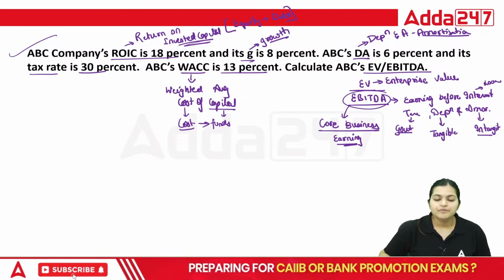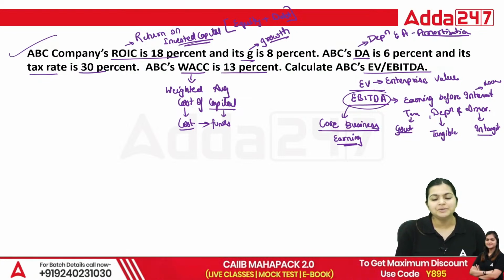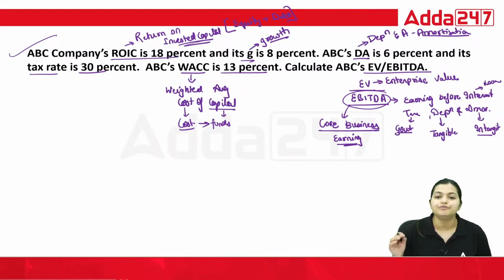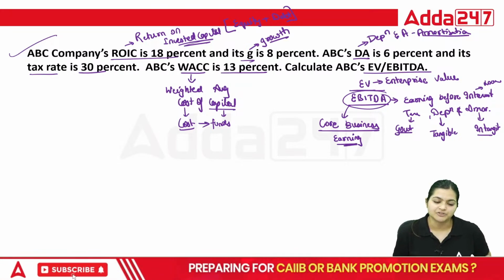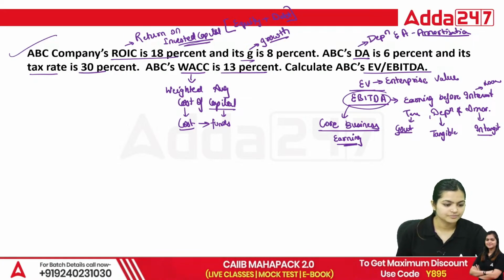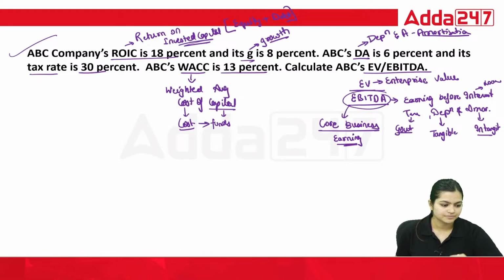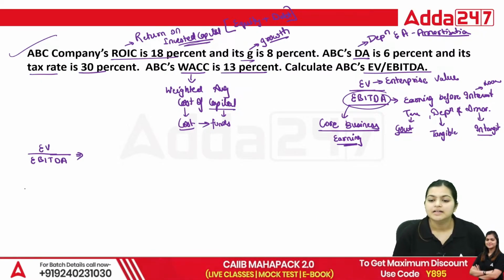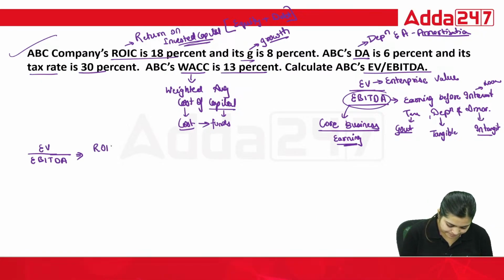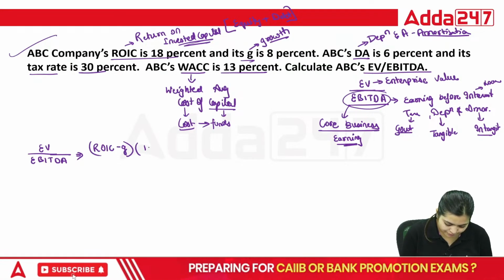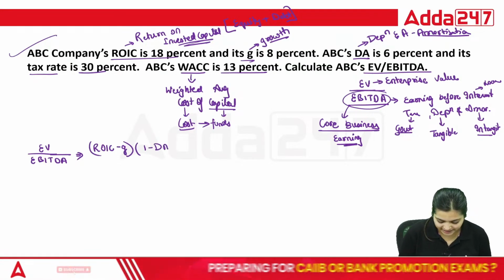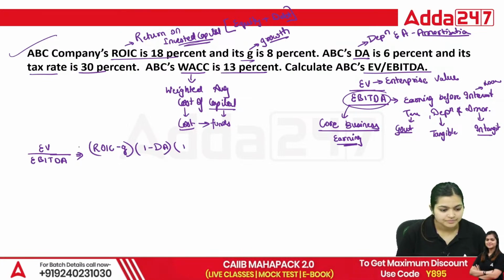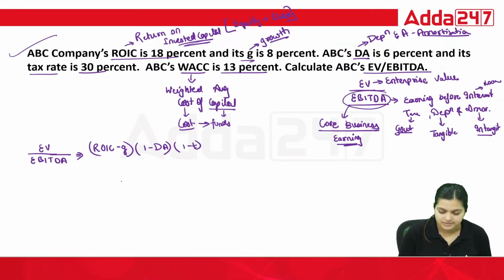Now here we need to calculate EV/EBITDA. As per the given information, we need to use the fundamentals EV/EBITDA calculation. So what is the formula for using it? EV/EBITDA equals ROIC minus G times (1 minus DA) times (1 minus T).